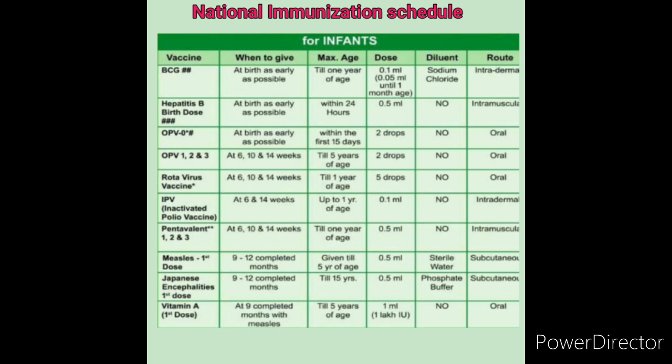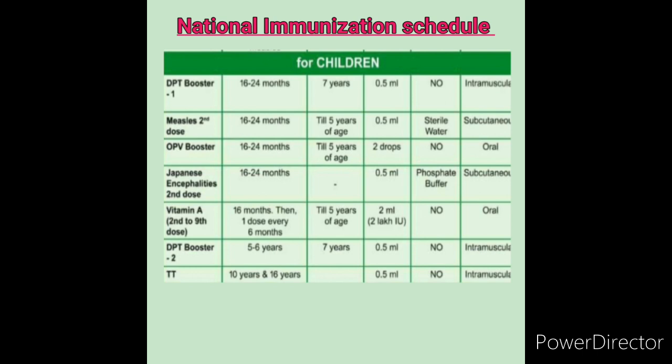Next we will see the revised immunization schedule for the children. Now we are seeing here in this clip, for children: DPT booster, measles second dose, OPV booster, Japanese encephalitis second dose, and vitamin A second to 9th dose, DPT booster second dose, and TT at the age of 10 years to 16 years. This is the revised national immunization schedule for the children.